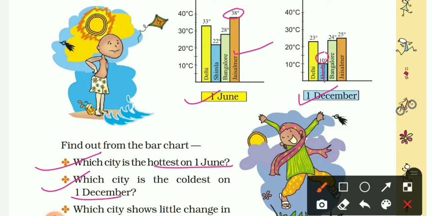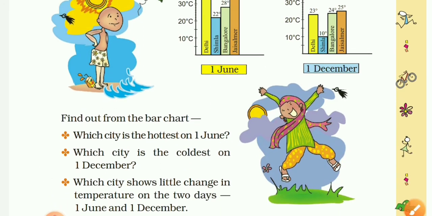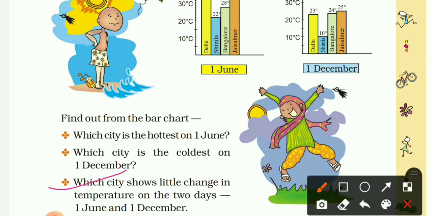Now next question is, which city shows little change in temperature on the 2 days, 1st June and 1st December? So we have to find a city which will show little change in its temperature, meaning the difference between the temperatures of that city will be minimum.